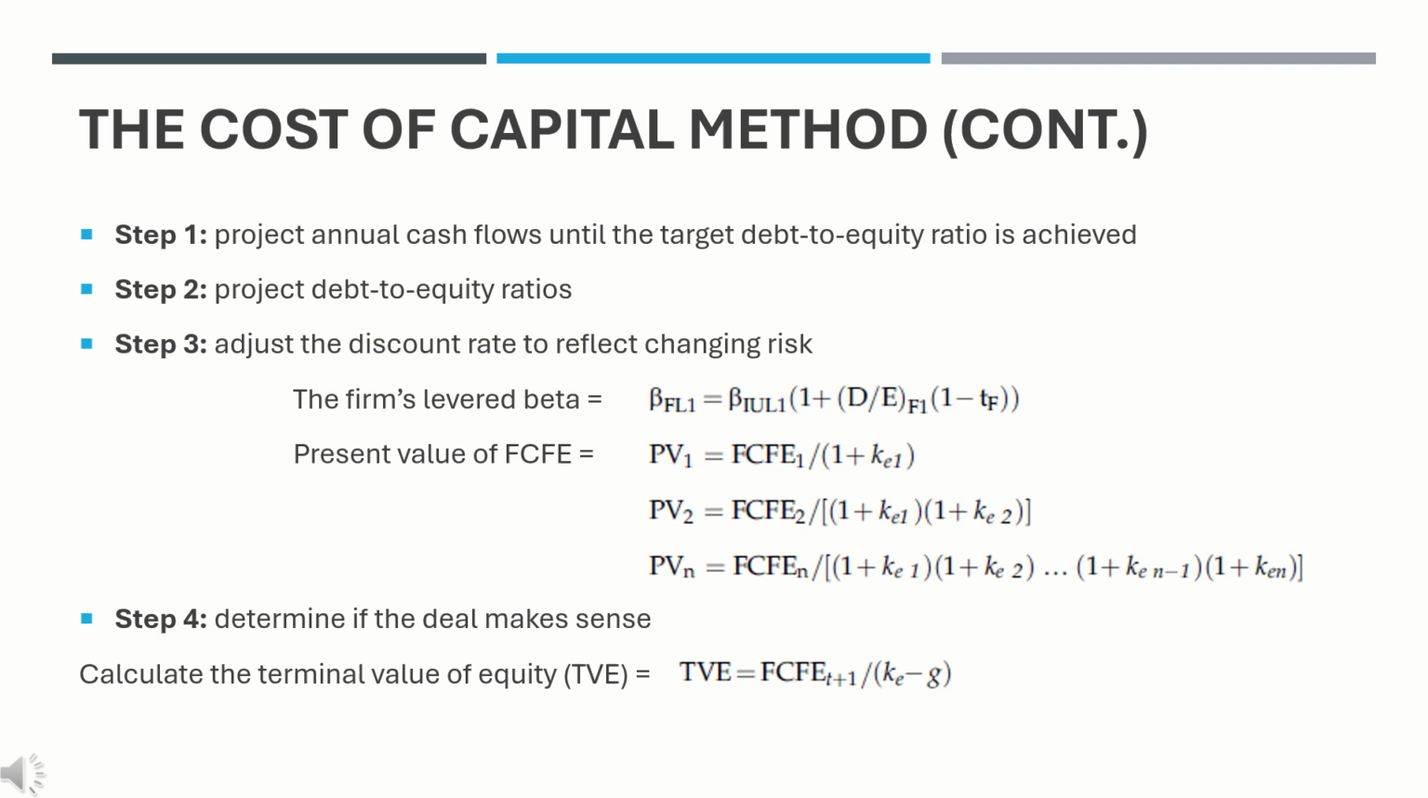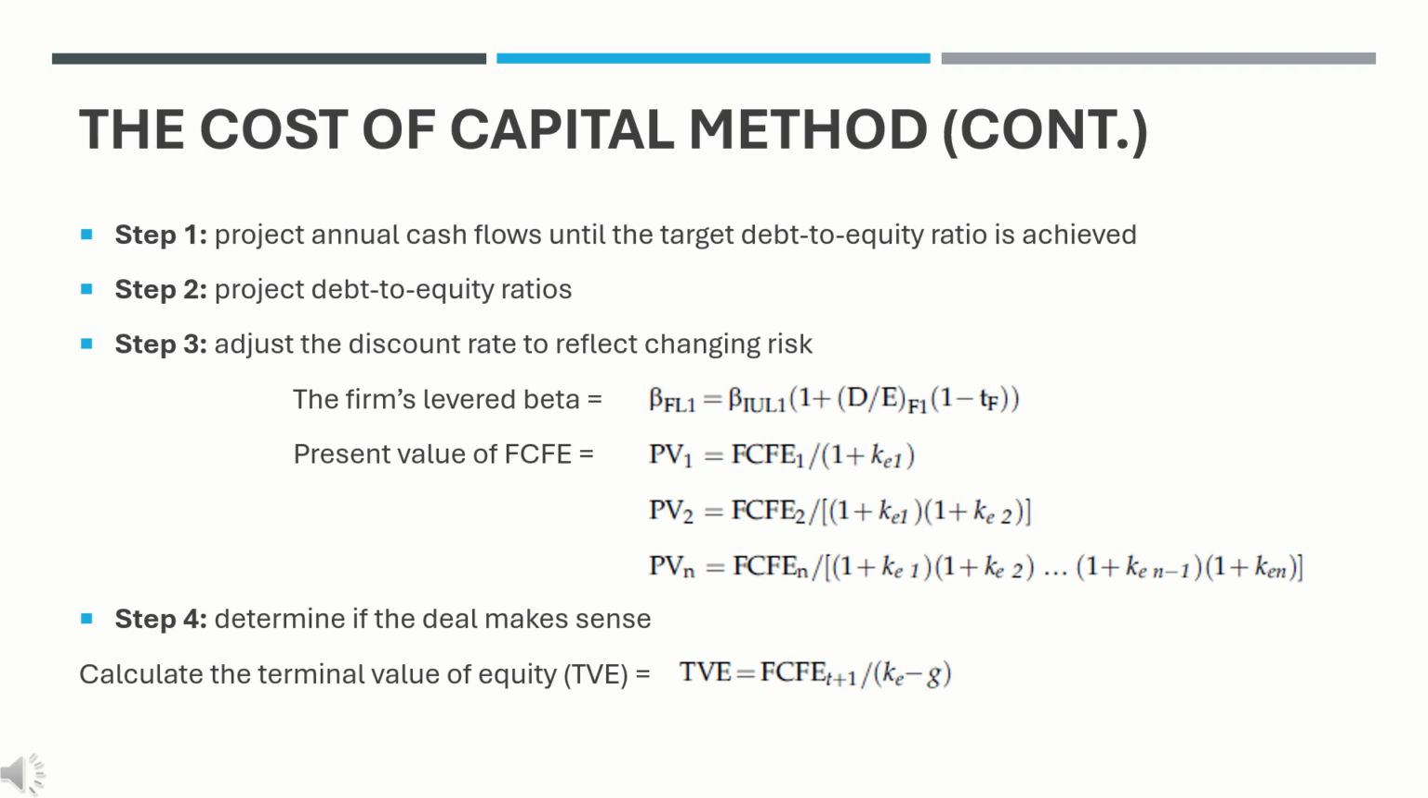Step 3. Adjust the discount rate to reflect changing risk. The high leverage associated with an LBO increases the risk of the cash flows available for equity investors. As the LBO's high debt level is reduced, the CO needs to be adjusted to reflect declining risk as measured by the firm's levered beta. Because the firm's CO changes over time, the firm's cumulative CO is used to discount projected cash flows. This reflects the fact that each period's cash flows generate a different rate of return.